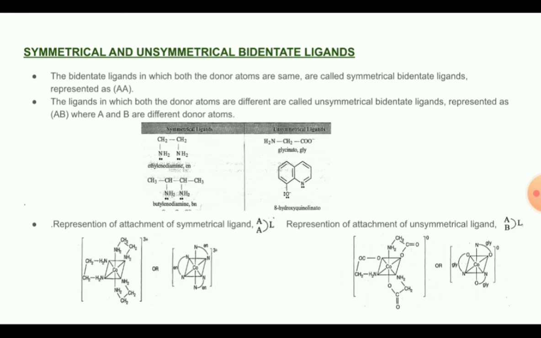Here is another example of a cobalt complex. The three glycinato ligands are linked with the cobalt metal atom. The two ends of the glycinato ligands are two different atoms. One is nitrogen, another is oxygen. So the ligand has two donor atoms, one nitrogen and another oxygen.